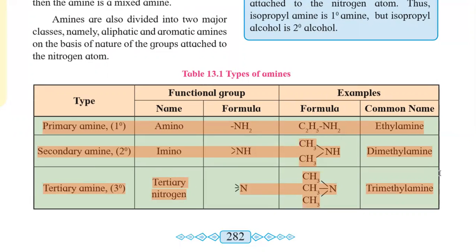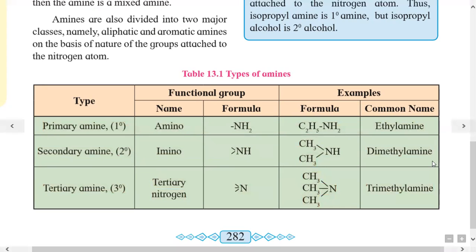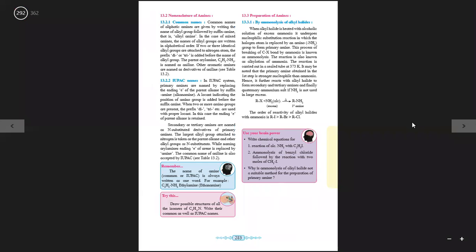Here the functional group is N, called tertiary nitrogen. The example is N(CH3)3, that is three CH3 groups are bonded to nitrogen, and it is trimethylamine. So these are the types of amine: primary, secondary, and tertiary amine.